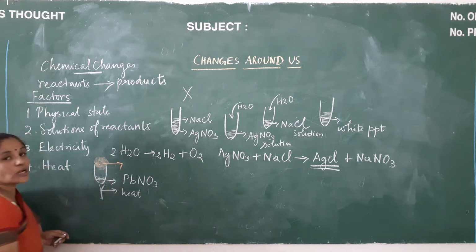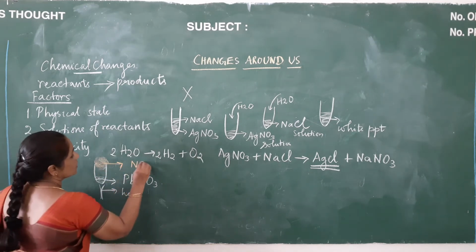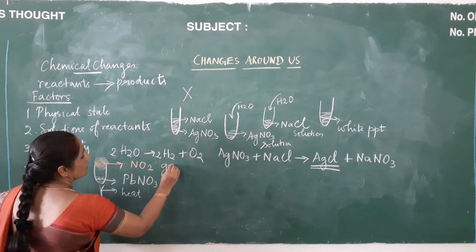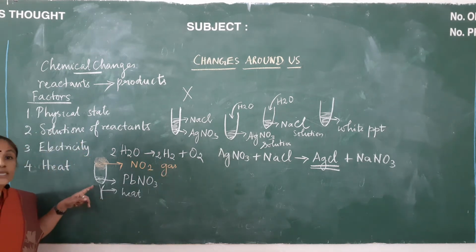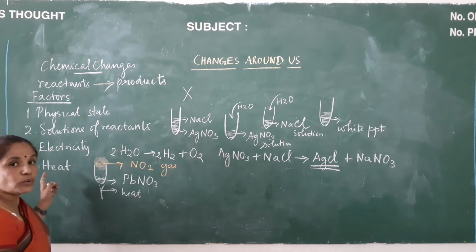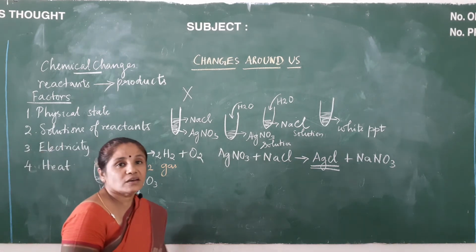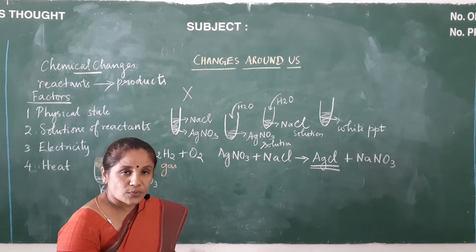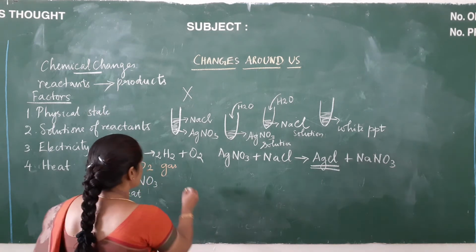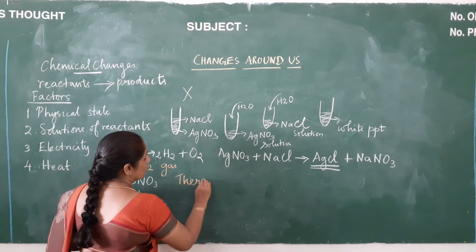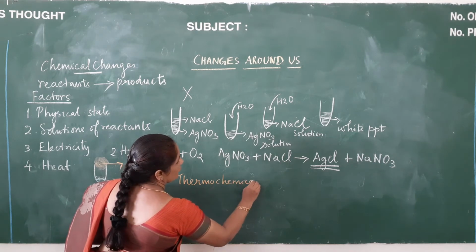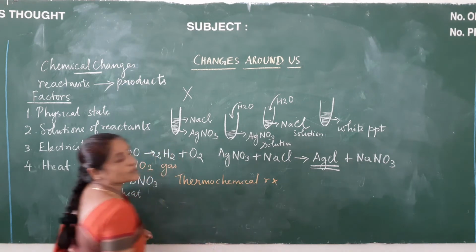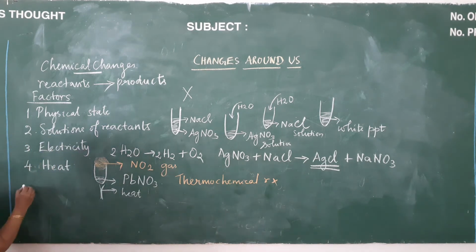What are these reddish brown colored fumes? It is nothing but nitrogen dioxide gas. So for this reaction to occur, heat is very, very essential. So you can sum it up and say that for certain reactions to occur, heat is very essential, and those reactions are called thermochemical reactions.